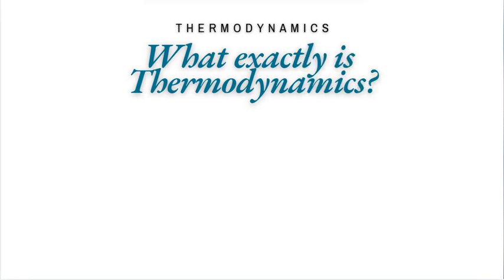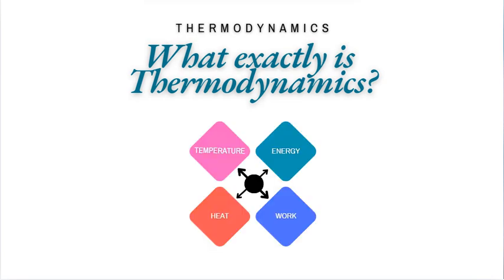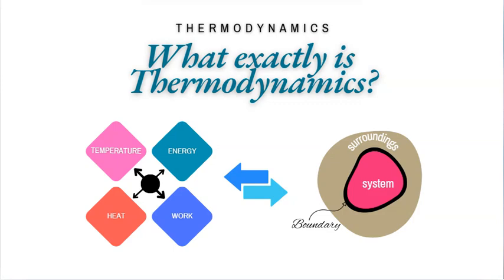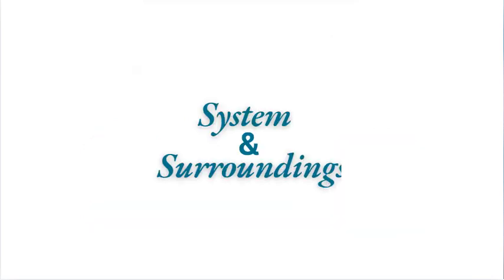So what exactly is thermodynamics in simple words? Thermodynamics is a study of relations between four important components of physical and chemical processes. They are heat, work, temperature, and energy, and how the transformation of energy within the system can take place and its capability to perform work in its environment. The concept behind the theory of thermodynamics can be well explained using a model of system and surroundings.